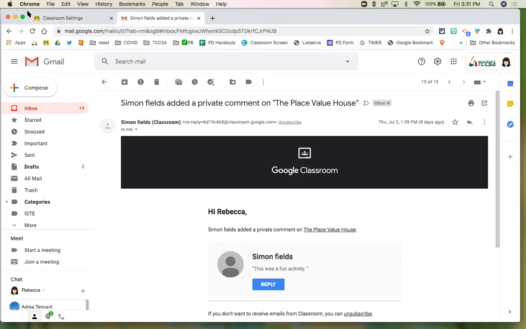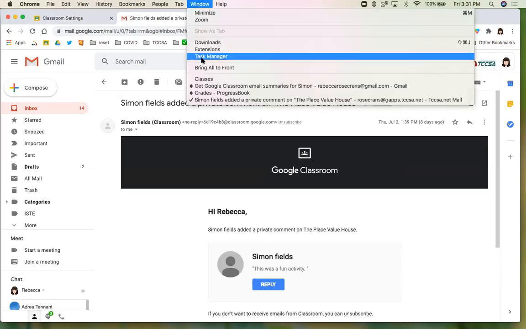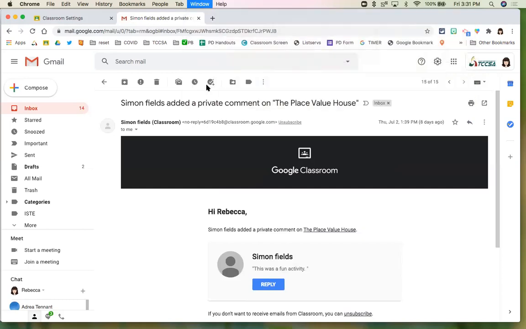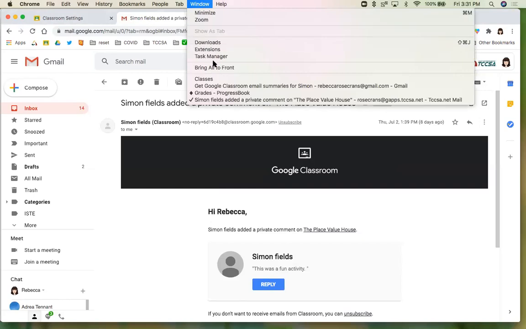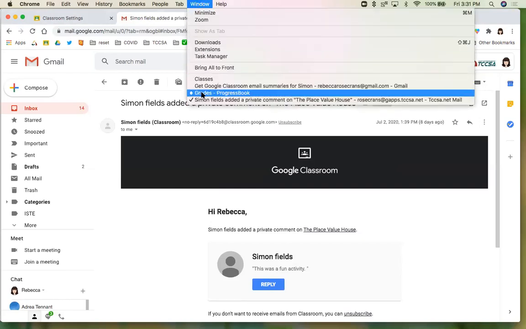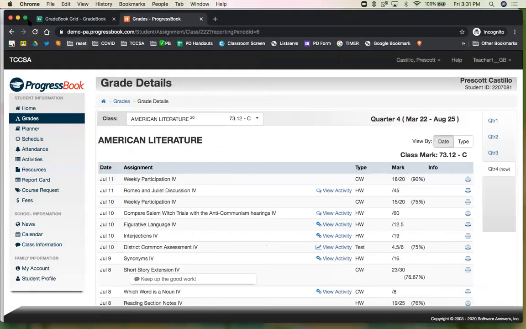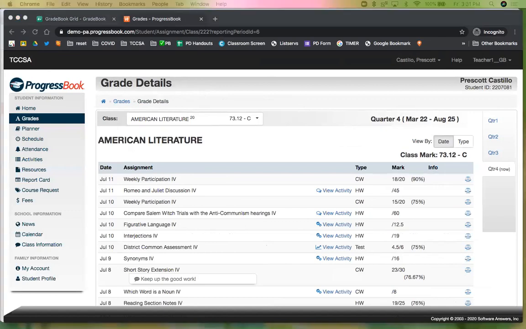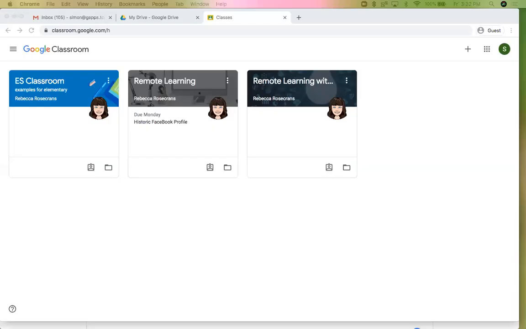And if I get this out of my way and go to the student, I'll need to find my student window here quickly. Okay. So here I'm looking at my student named Simon. And Simon is at the Google Classroom dashboard.